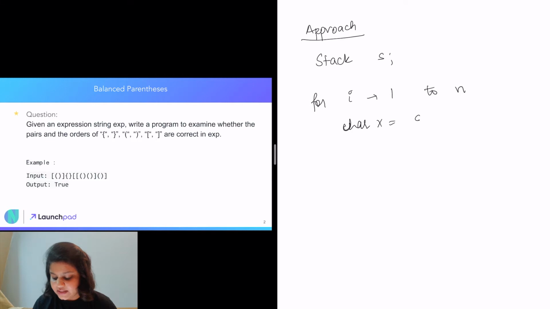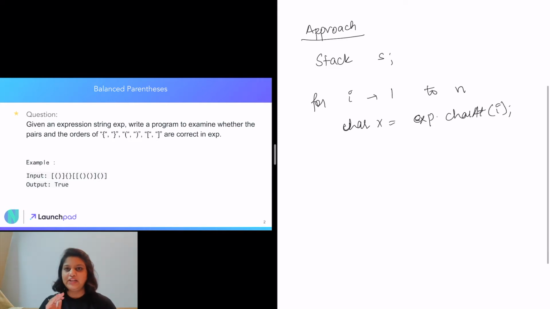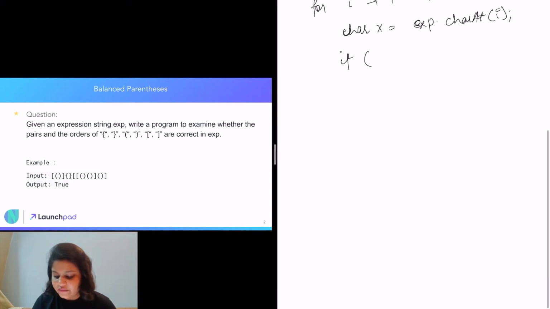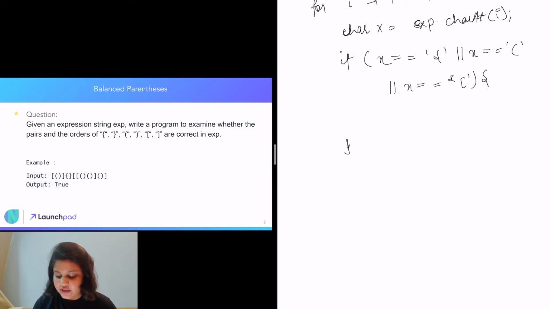Say our string is expression. So we are going to take the ith character of that string, call it X, and we are going to first check whether this X is opening or closing. By opening we mean it should be one of these 3 opening parentheses, right? So if our character is one of these, then we are going to push this X into our stack, right?